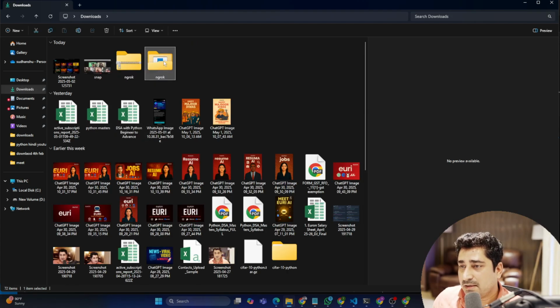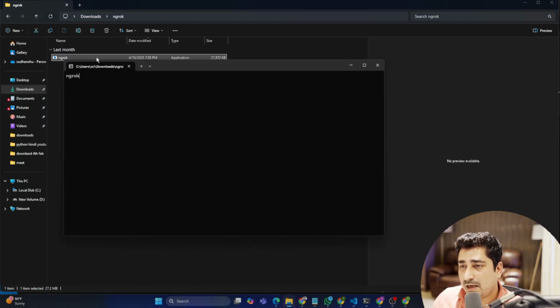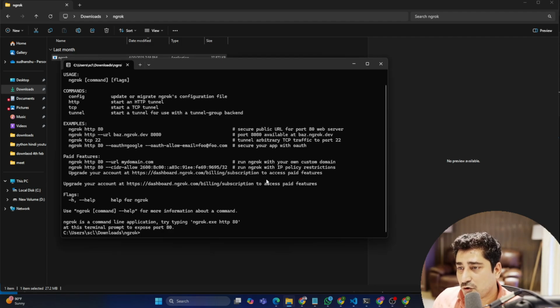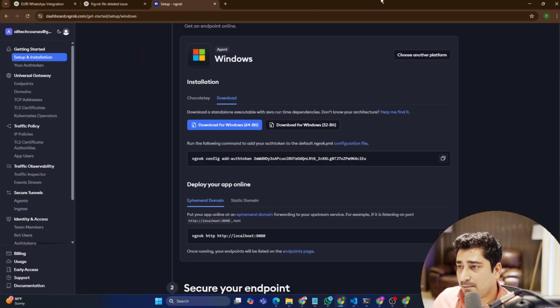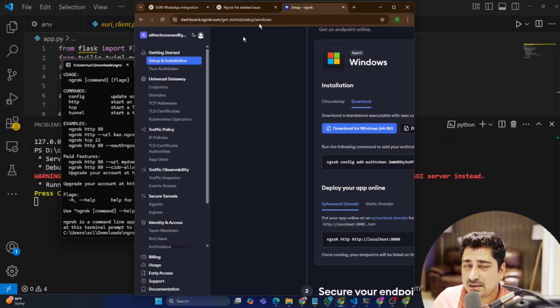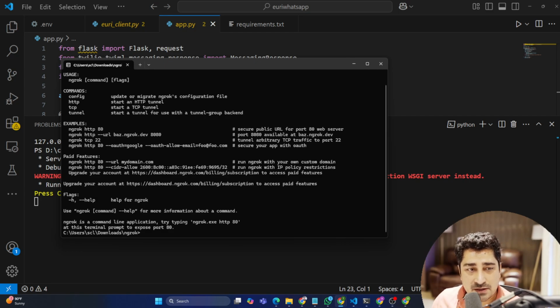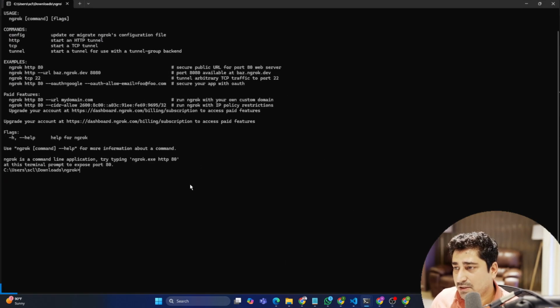So we have downloaded ngrok, and then just try to open up your ngrok. Once you open up your ngrok, what you have to do is just expose your current existing port number to the outer world. That's it. This is something that you have to do at the end of the day. So how are you going to expose this to the outer world?